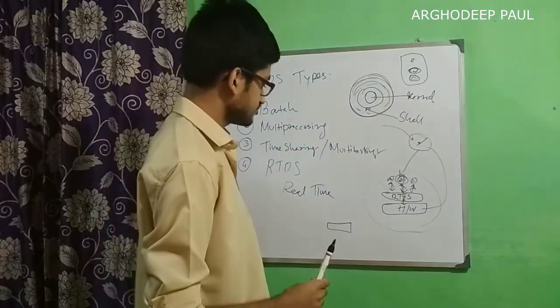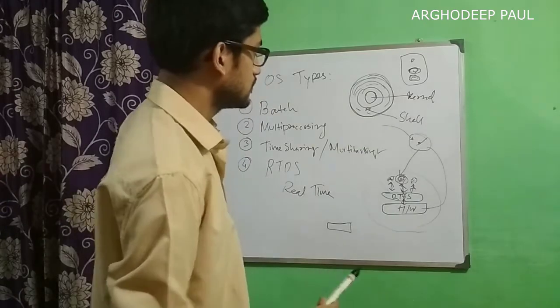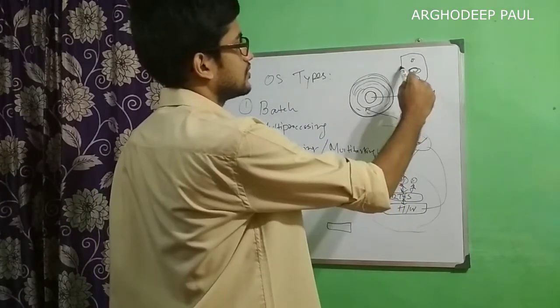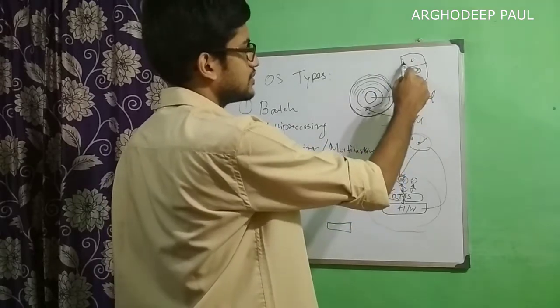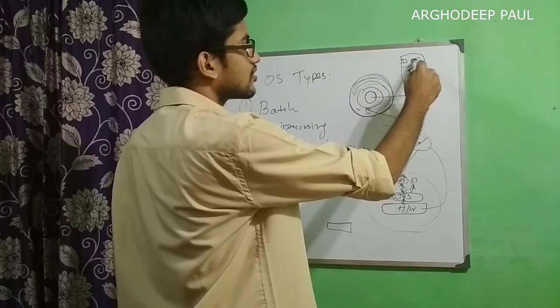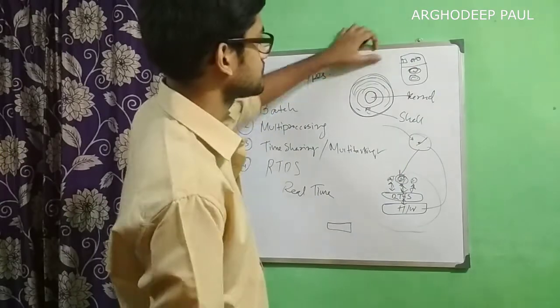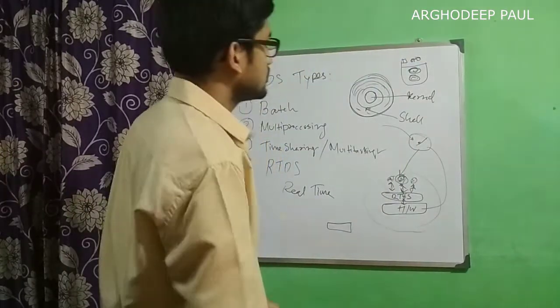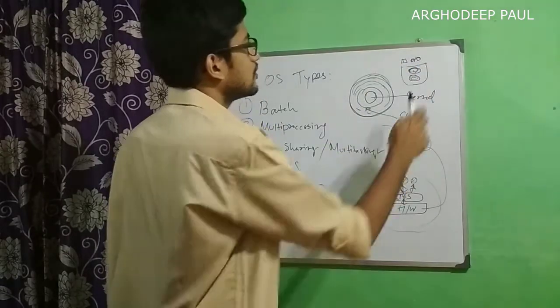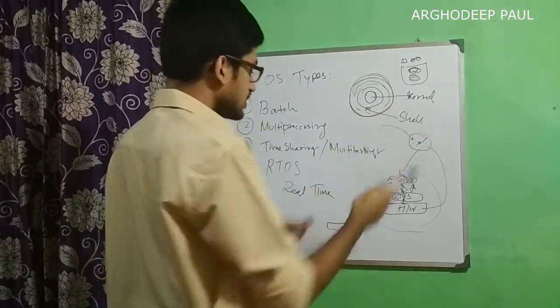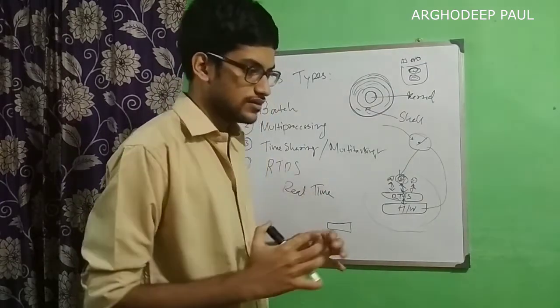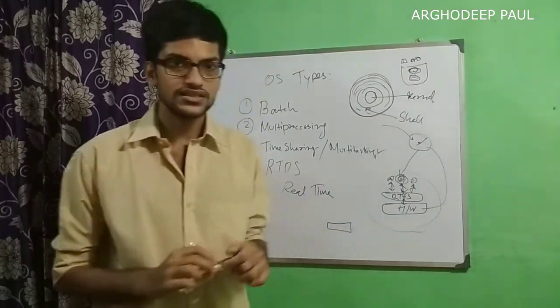The kernel part and shell part together are the operating system. It ends here, and the applications run on top of it. The kernel, at the very low level, is written in C language and assembly language.